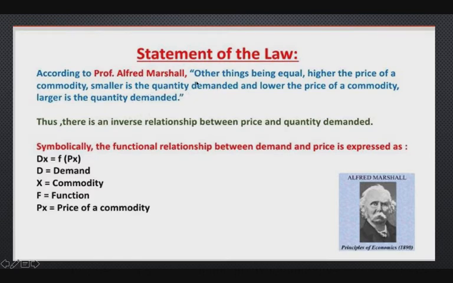So on the basis of this statement, we can explain that there is an inverse relationship between price and quantity demanded. Symbolically, this is the functional relationship between two variables, quantity demanded and price of the commodity. So demand for X commodity is a function of price of X commodity. Demand for X commodity is the effect and price of X commodity is the cause. So there is a cause and effect relationship between these two variables. Symbolically, it can be expressed like this.